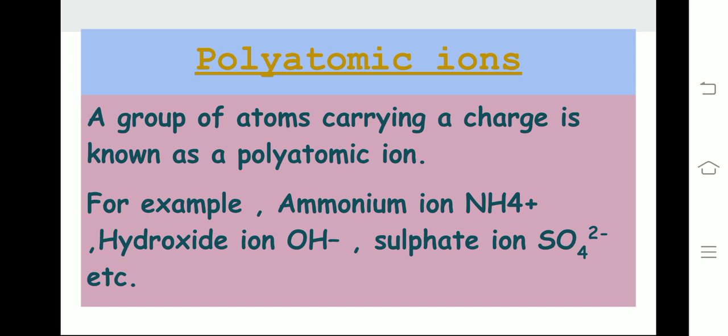Polyatomic ions. A group of atoms carrying a charge is known as a polyatomic ion. For example, ammonium ion, which is represented as NH4+. Hydroxide ion, OH-. Sulfate ion, SO4 2-, etc.